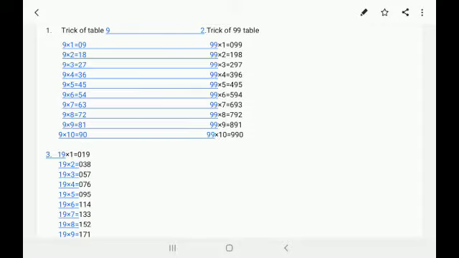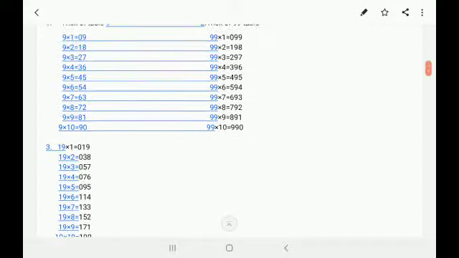In 9 ones are it's 9, in 9 twos are it's 8, in 9 threes are it's 7, in 9 fours are it's 6, in 9 fives are it's 5, in 9 sixes are it's 4, in 9 sevens are it's 3, in 9 eights are it's 2, in 9 nines are it's 1 and in 9 tens are it's 0. We can observe a series 9 to 0.